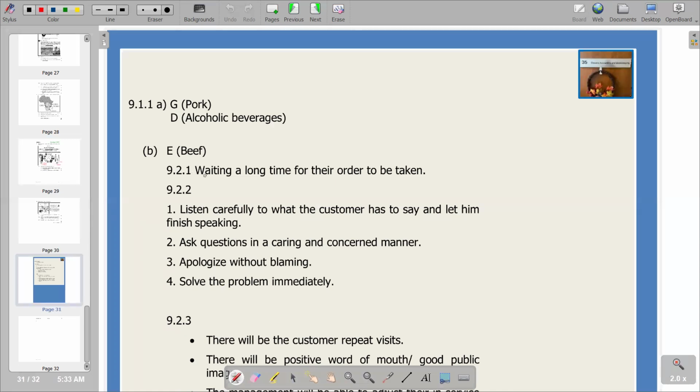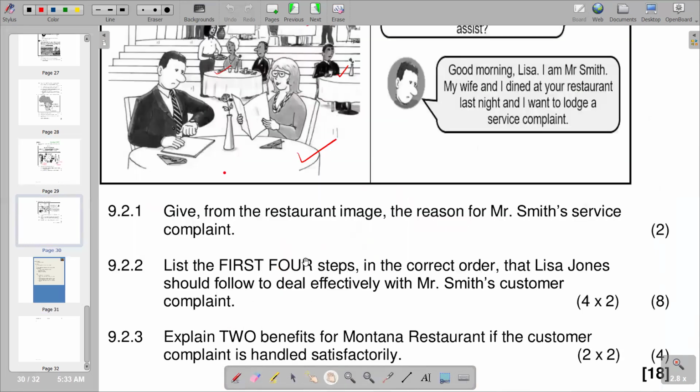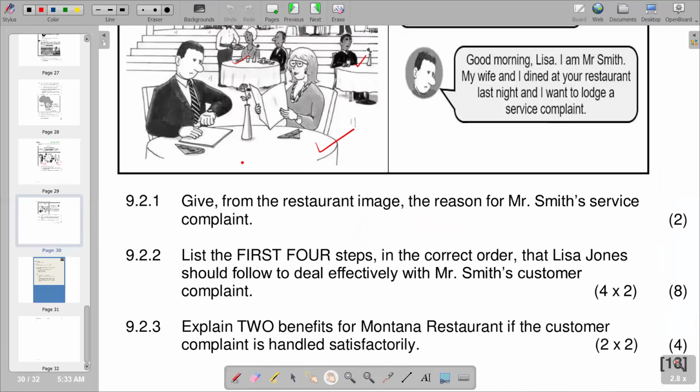2.1 said waiting a long time for their order to be taken. So this is probably the complaint that is being lodged. So this is what we have. And then we go to the next question. Remember, we picked one complaint that is possible, which we've identified. And then obviously you get your 2 marks.